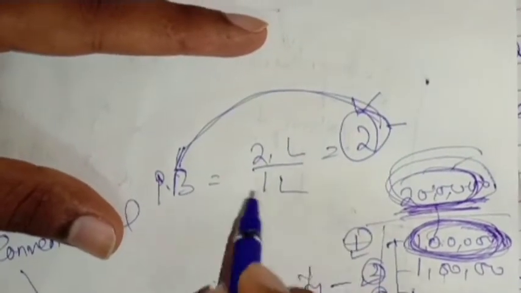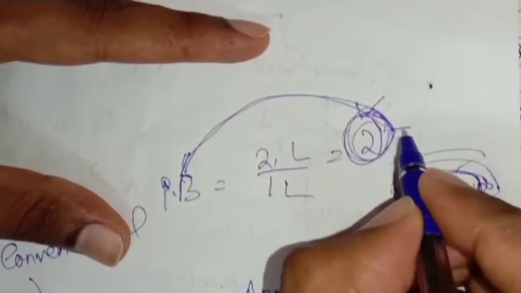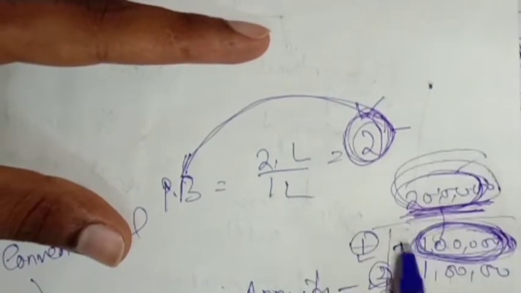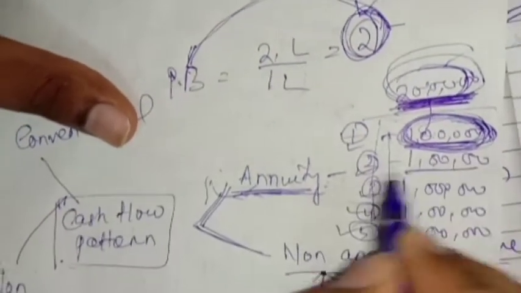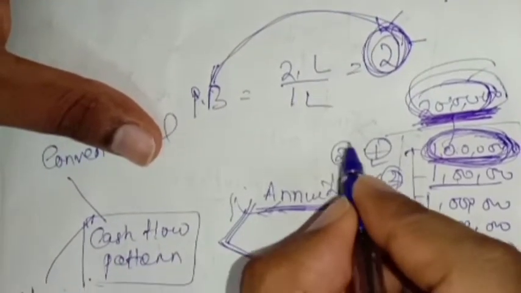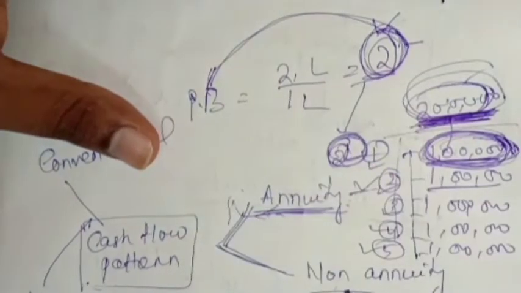Suppose the payback period is 2. That means it is telling us that within 2 years you will receive your initial investment, because you have invested 2 lakh here and every year you are getting 1 lakh. In 2 years you have already got 2 lakhs. That means the payback period is calculating that. Are you getting this? Okay.